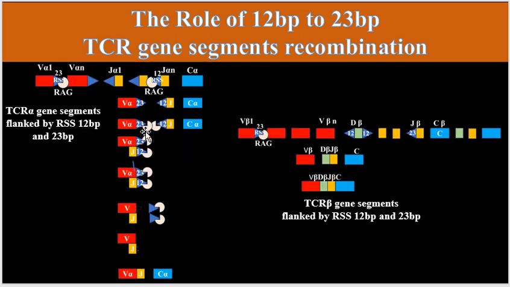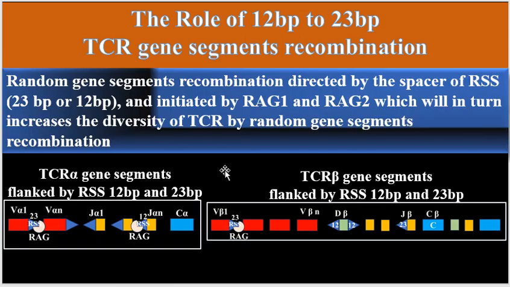This is alpha, this is the 5 side of the joining alpha. It is flanked by the 12 base pair spacer of recombination signal sequence, but here it is flanked by the 23 base pair spacer of recombination signal sequence. For the diversity segment, it is flanked by 12 base pair recombination signal sequence on both sides, as can be